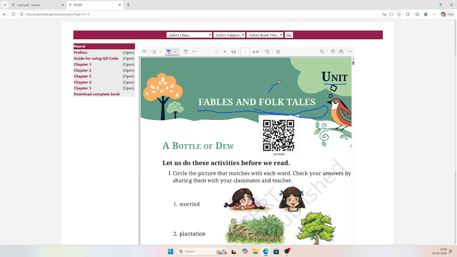Folk means traditional. What does folk mean? It means traditional. And we all know what tales and fables are. Tales means stories, traditional stories, and I hope you know the fables.